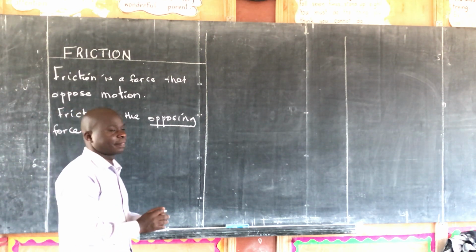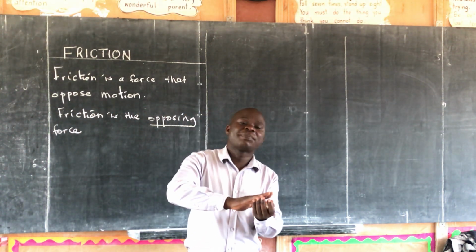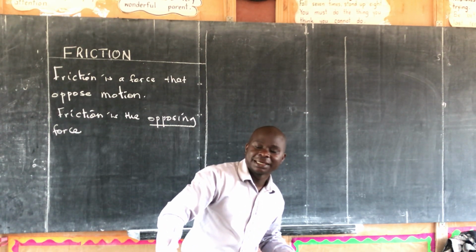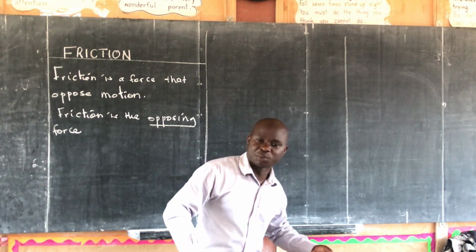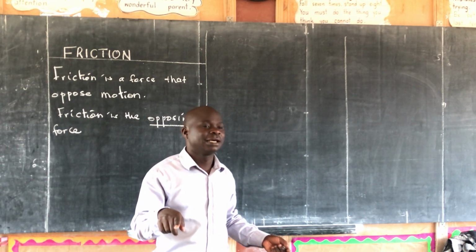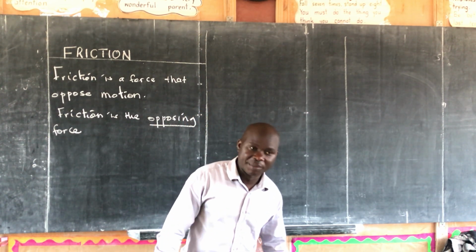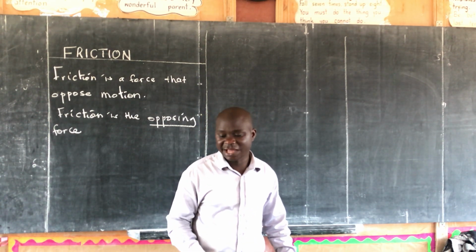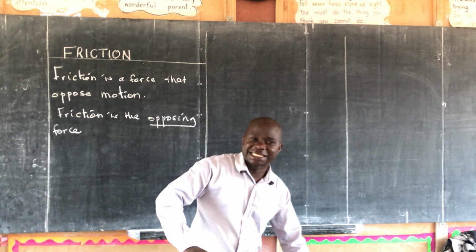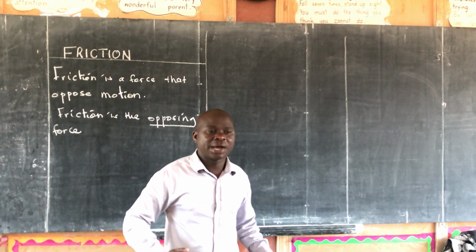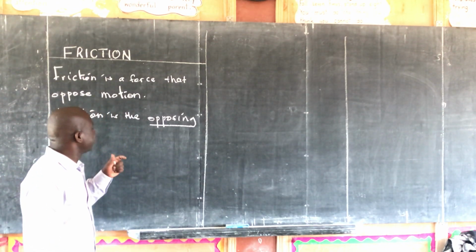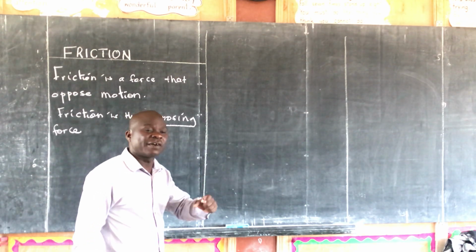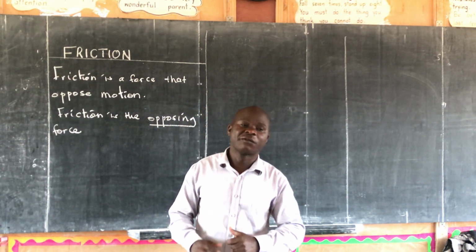For example, if you get a slippery ground, you are going to slide, your leg will not be stopped by anything. Remember I said friction stops movement. It makes your leg stop when you are sliding. Now, if the surface is smooth, you will just slide and fall. It means smooth surfaces give less friction, while rough surfaces give more friction.